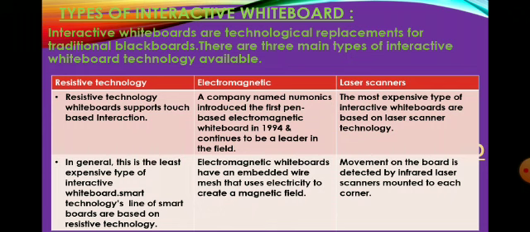Second one, electromagnetic. A company named Mimio introduced the first pen-based electromagnetic whiteboard in 1994 and continues to be a leader in the field. Electromagnetic whiteboards have an embedded wire mesh that uses electricity to create a magnetic field.